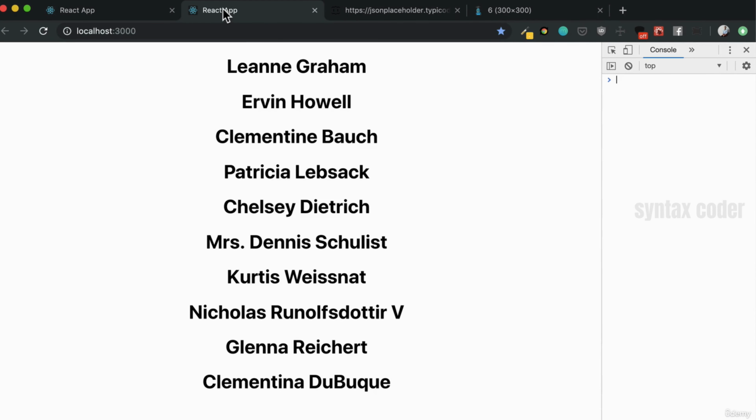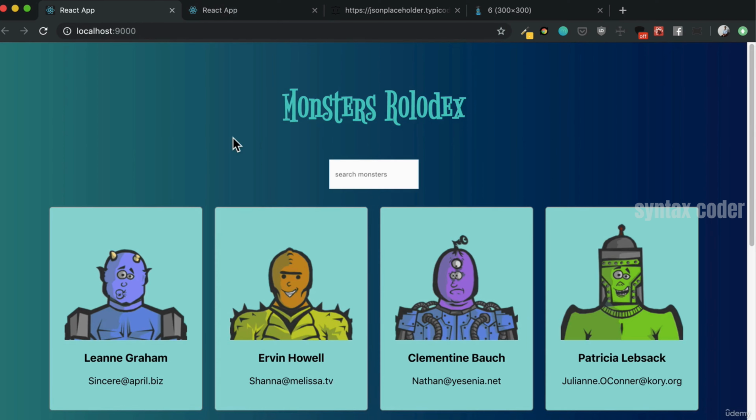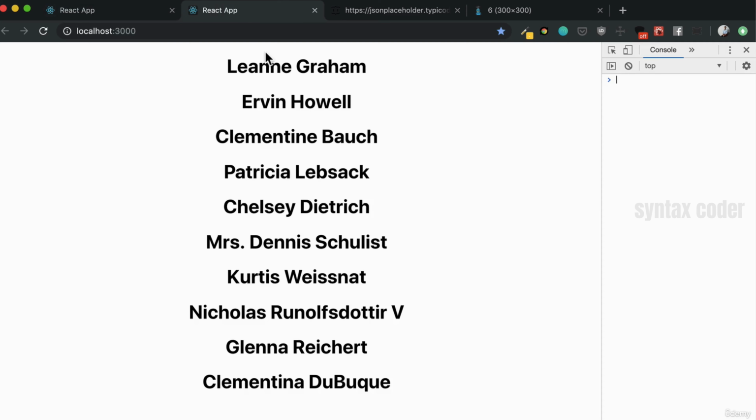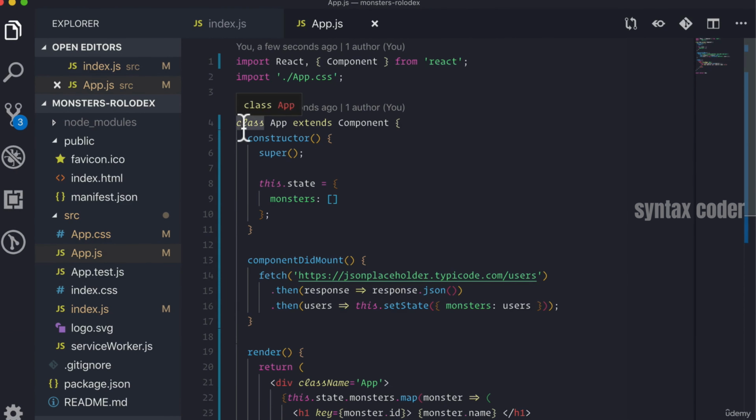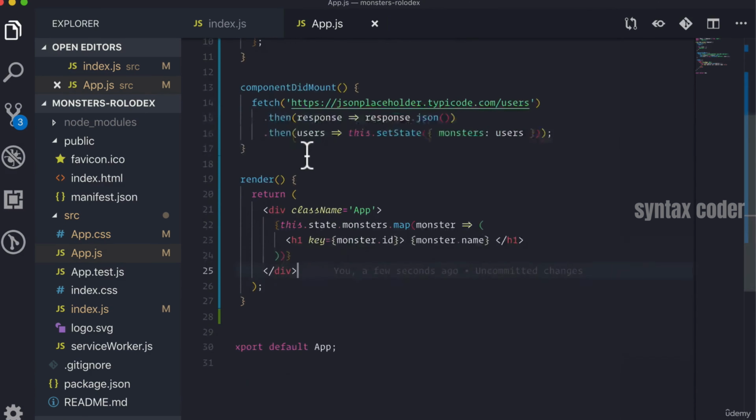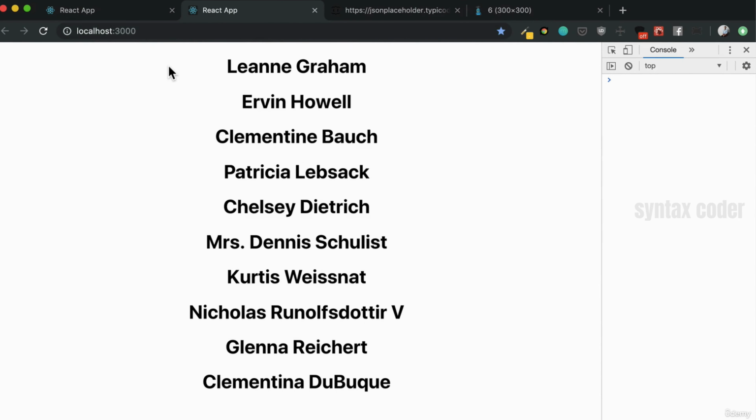Okay, so now we're going to start converting our current application to look more like the final application. Before we do that, we got to take a look at this idea of components. So right now, we do know that our only component is the app component, right? We've only written this one single class-based component, which is our app. However, in React, what we want to do is we want to be able to break our code into smaller, reusable pieces that are only focused on one responsibility, right?